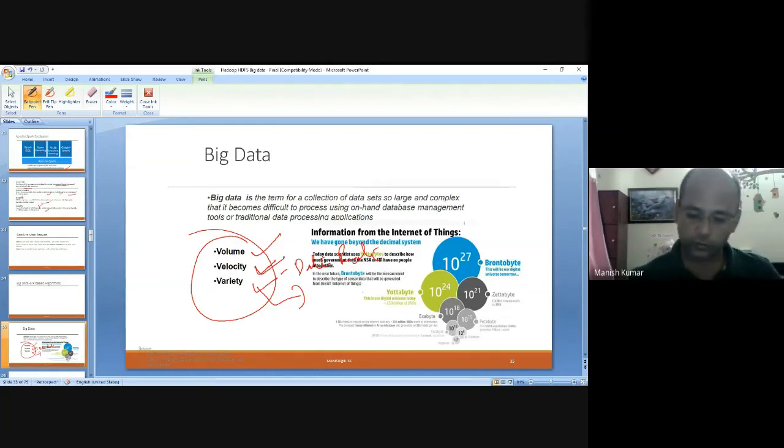As you can see, we started with the byte, then kilobyte, megabyte, gigabyte, terabyte, then petabytes, then exabytes. After that we have zettabytes, yottabytes, brontobytes, and we are even looking for more. We do not know where we will stop. We are actually drowning in data, and we are just trying to swim in that particular pond.